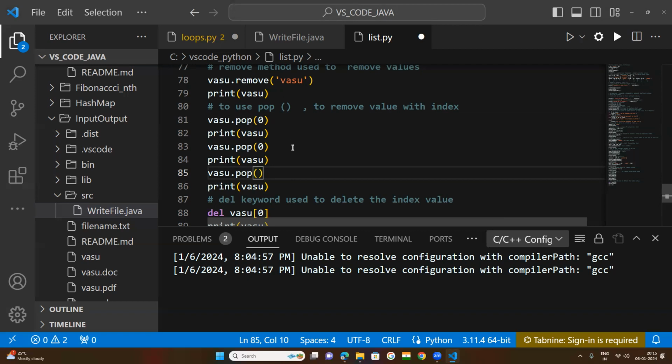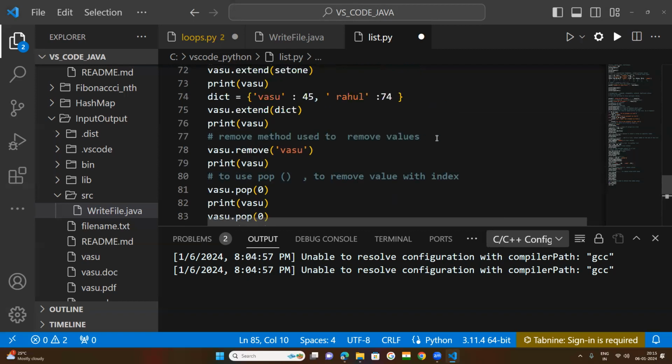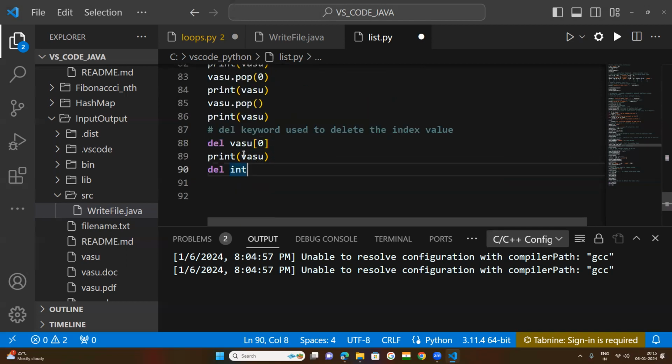The remove method is used to remove values, and pop to remove a value by index. In the remove method, if I pass any value, the name of that value, we can remove it. But in the pop method, we need to mention the index. Now with the del keyword, after that the list name, pass the index value, and that will delete that index value.